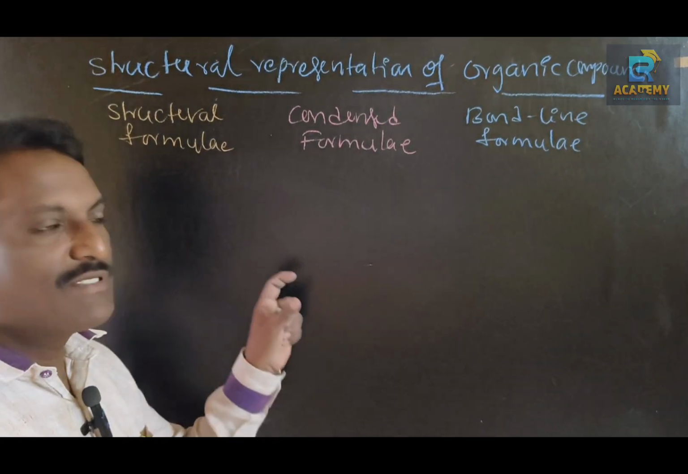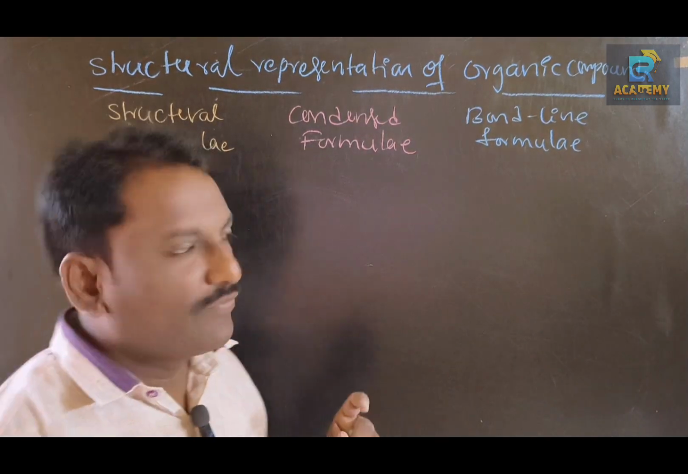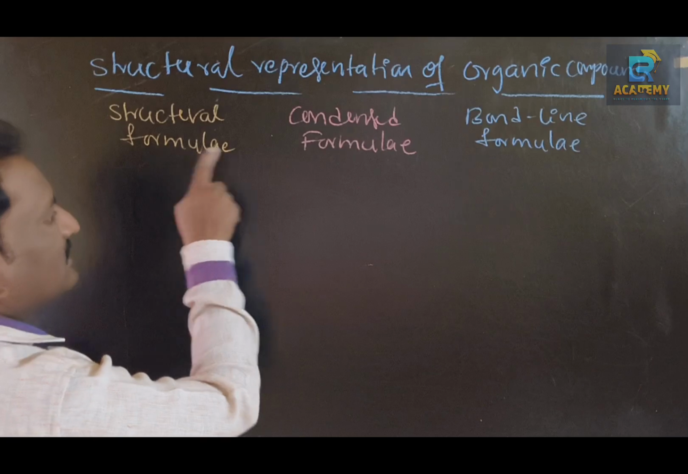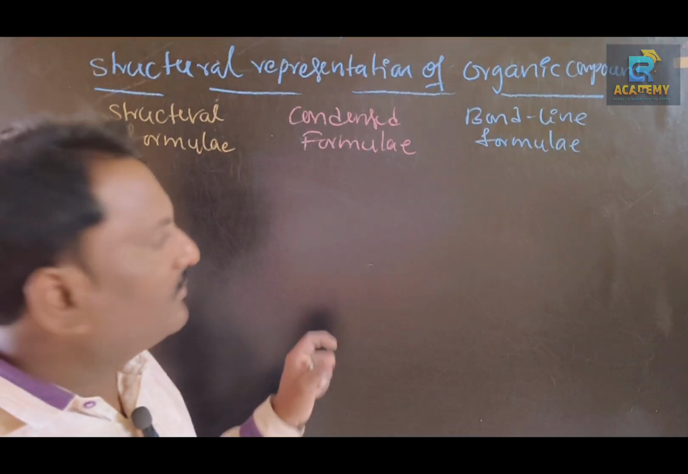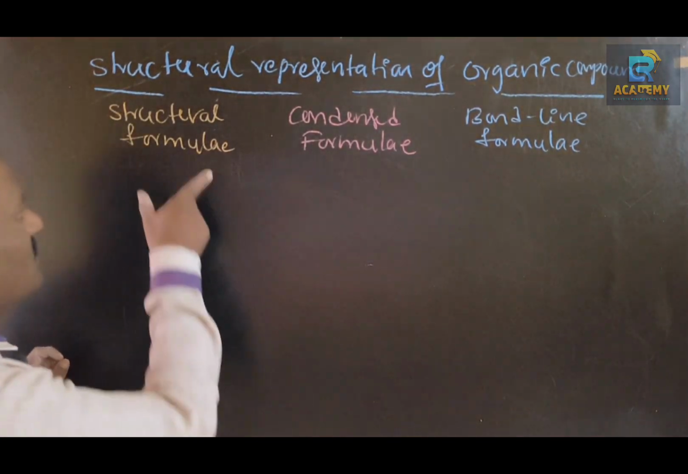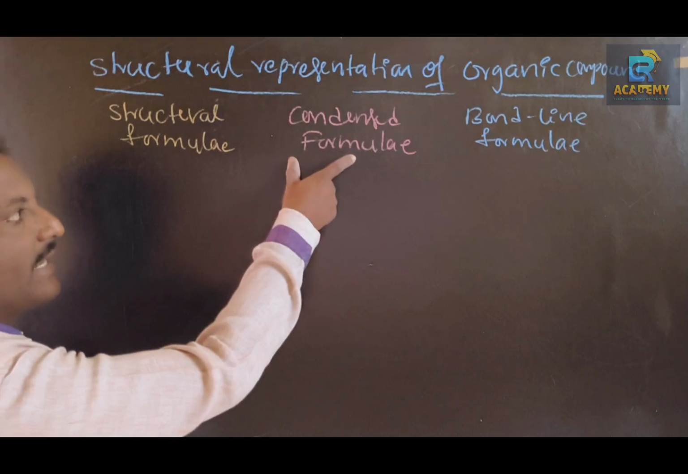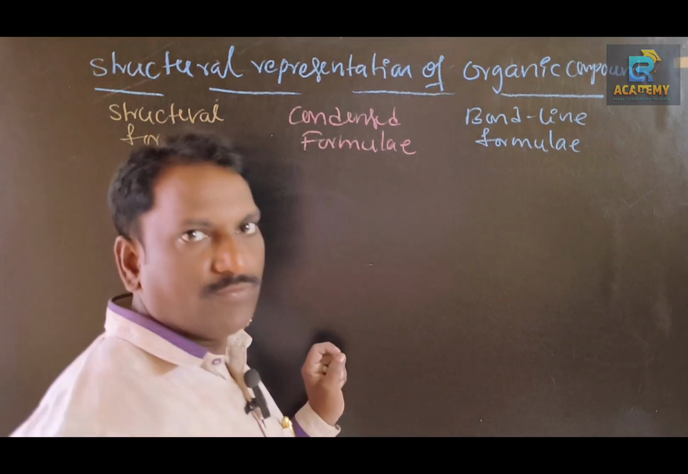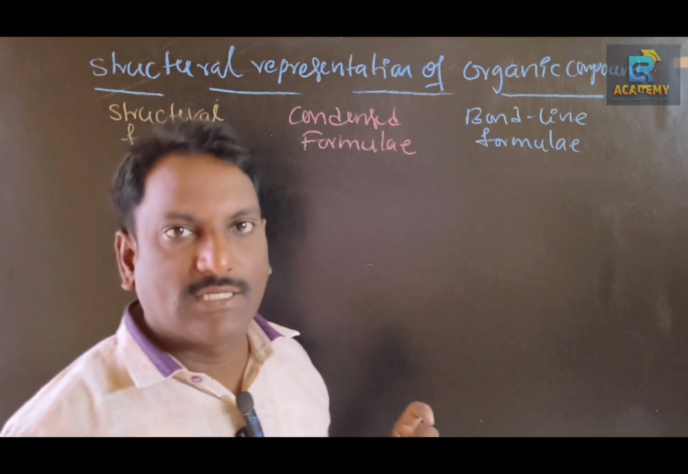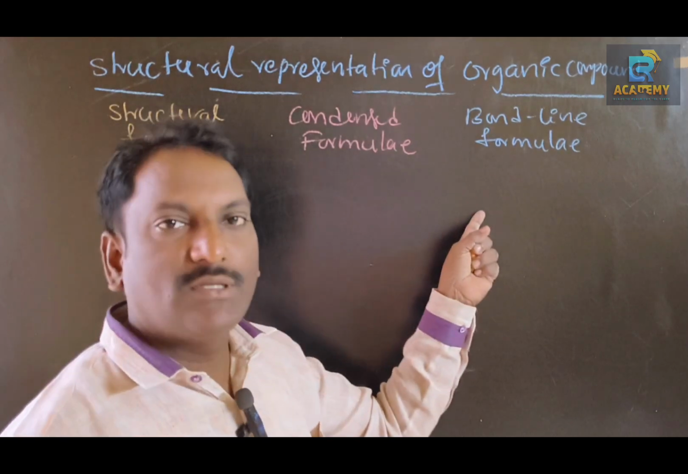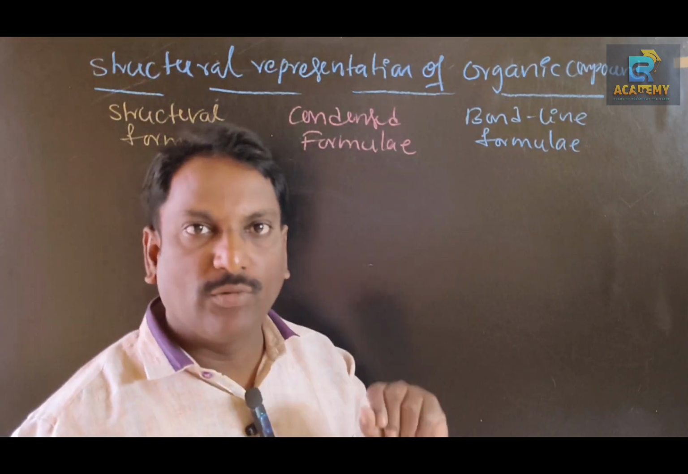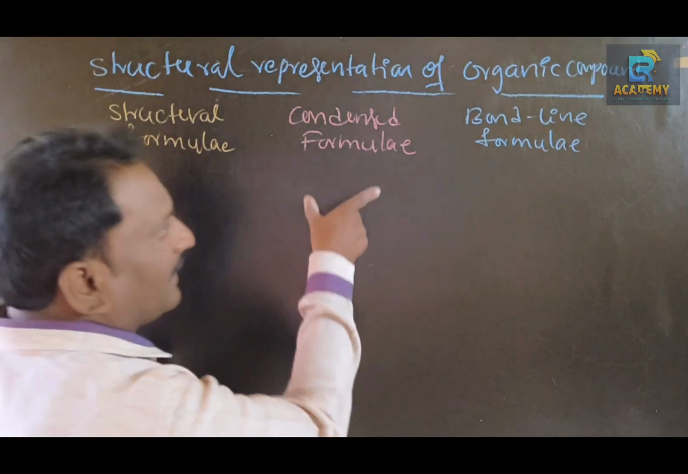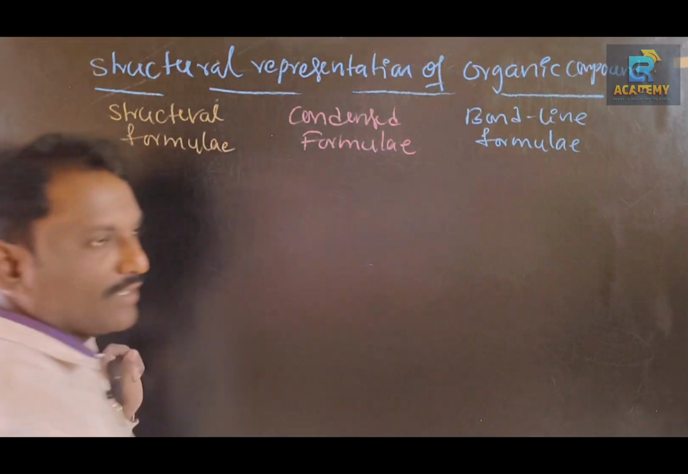Next one, structural representation of organic compounds. Very important. Structural representations of organic compounds are of three types: the structural formula, condensed formula, and bond line formula. One more is the 3D structural representation. After completing this, let us have a talk about that. No need to worry about it. So mainly three: structural formula, condensed formula, and bond line formula.